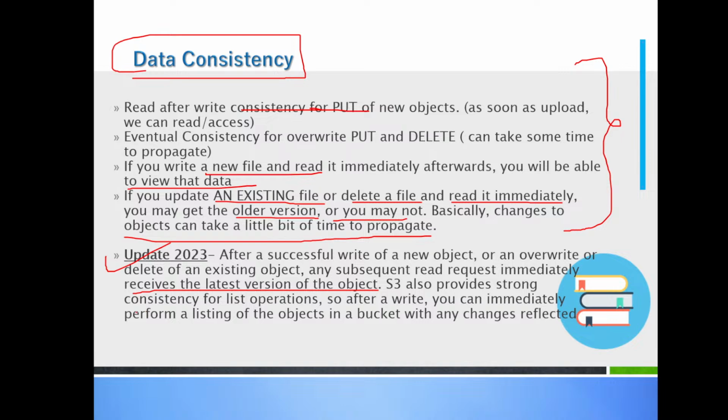S3 also provides strong consistency for list object. Also, after a write, if you immediately perform list object in a bucket, it will reflect the latest changes. So Amazon बोल रहा है कि अब उन्होंने वो जो उनका प्रॉब्लम था फिक्स कर दिया है. You will get the latest copy nowadays.